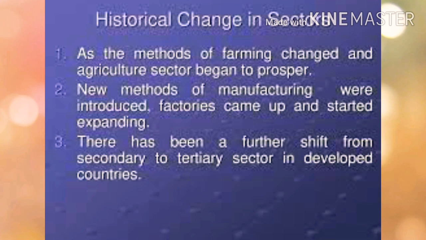And later, in the past 100 years, when the tertiary sector developed with various new types of job opportunities, it also led to the overall development of our sectors, because the tertiary sector provides employment opportunities to both skilled and unskilled laborers.